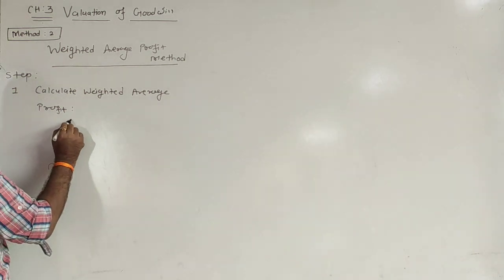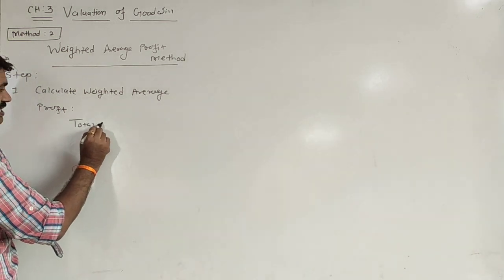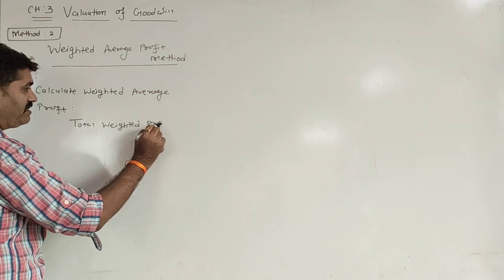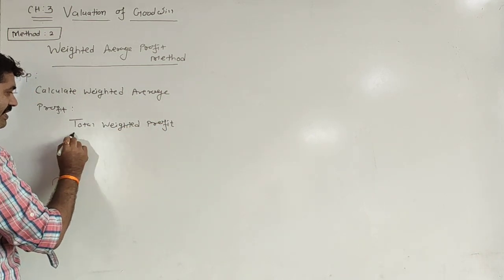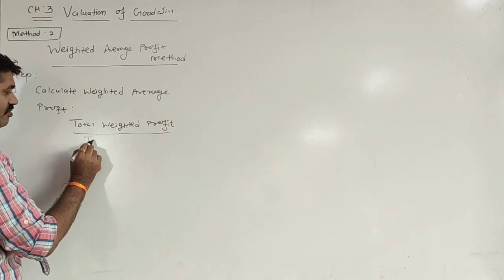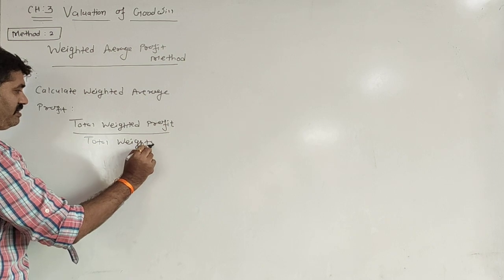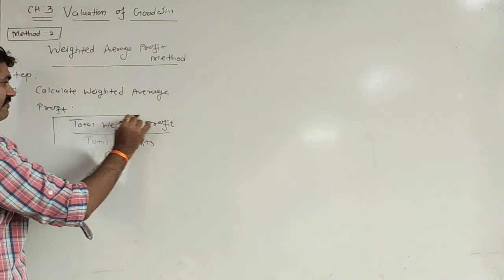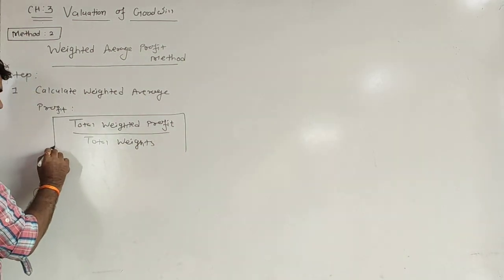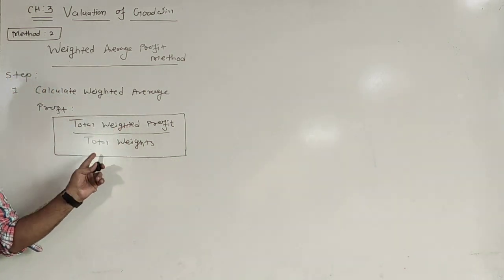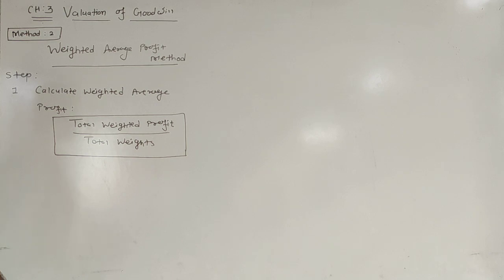The formula is total weighted profit divided by total weights. So we can say that this is the formula of weighted average profit: total weighted profit divided by total weights.